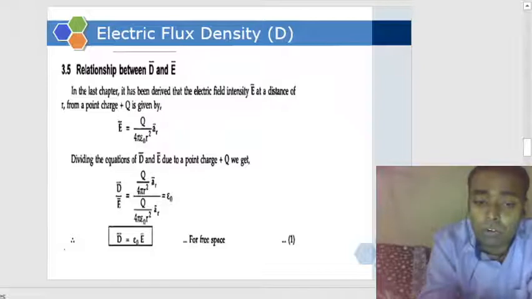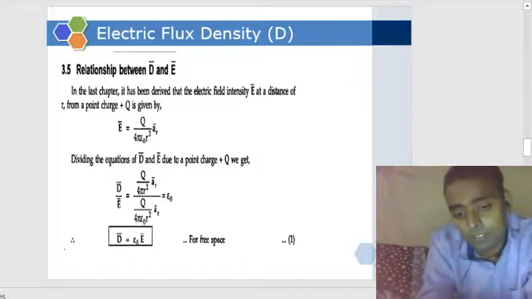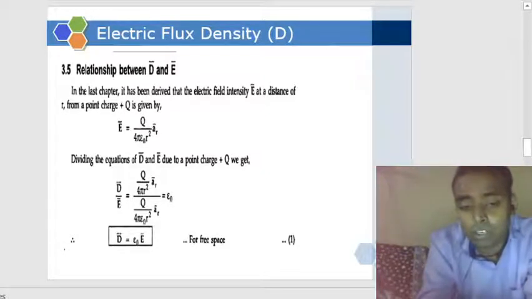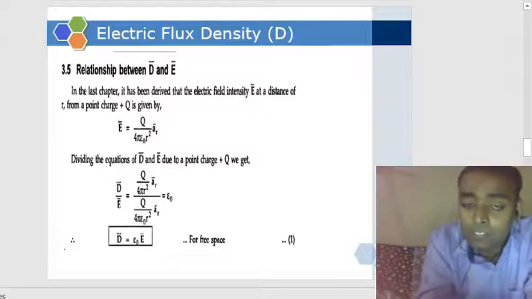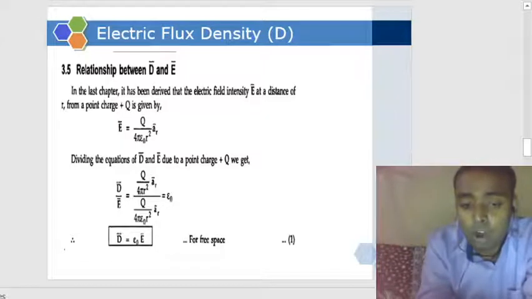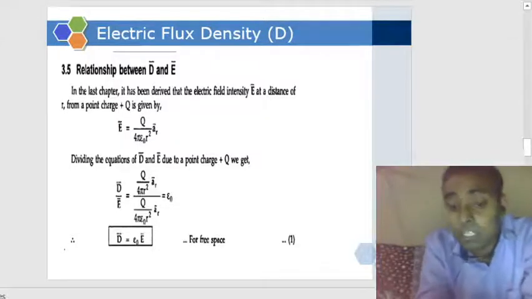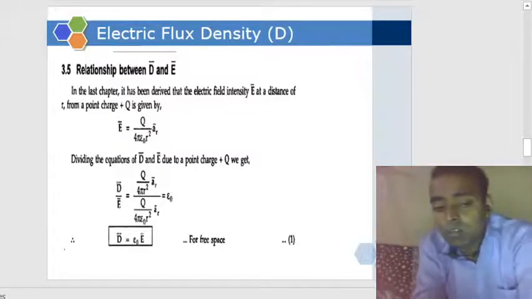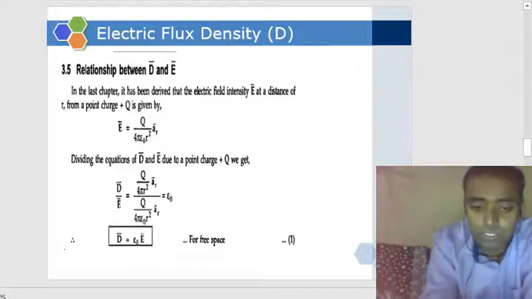If we divide D by E, we will get only epsilon, or epsilon naught for free space. So we get the relation that the electric flux density D is equal to epsilon naught, the absolute permittivity, multiplied by the electric field intensity E. Remember, this is one of the most important formulas for this whole field theory.